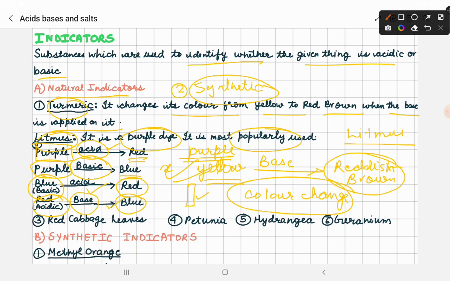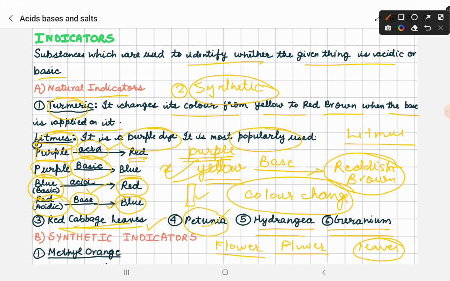So this is another natural indicator. The third natural indicator is known as red cabbage leaves. You might have seen them. Then there is petunia, a flower which is also used as an indicator. Then we have hydrangea, it is also a flower. Similarly, geranium is also a type of flower whose leaves can be used to identify acids and bases.